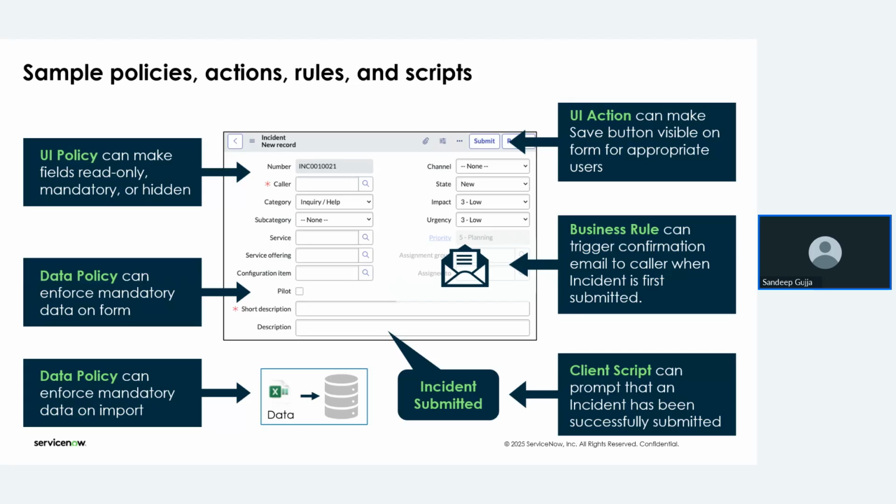So we can create buttons, and how that particular button is going to work, that operation also we can mention in the code part of a UI action. Okay, so whereas coming to the other two things, that are business rules and client scripts, you will get to know them in the app development.